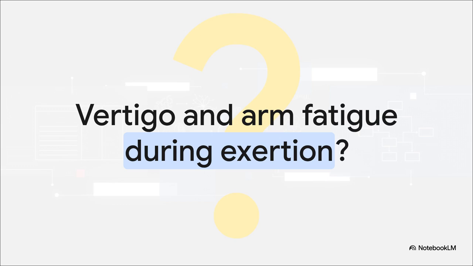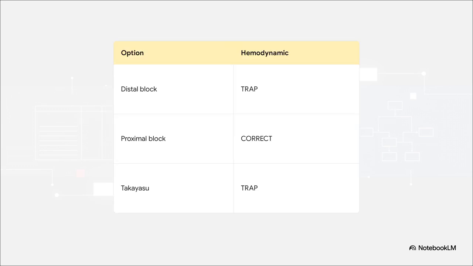Let's look at the options. Option A, a distal blockage, is a mechanical impossibility. It would never reverse vertebral flow. Option C, a vertebral thrombosis, would cause constant ischemia, not an exertion-linked trigger. Option D, Takayasu arteritis, is a huge trap. It's demographically incorrect for an older male without systemic inflammation. And option E, a coarctation, would affect the lower extremities symmetrically. Therefore, option B, a proximal subclavian stenosis, is strictly the correct driver.